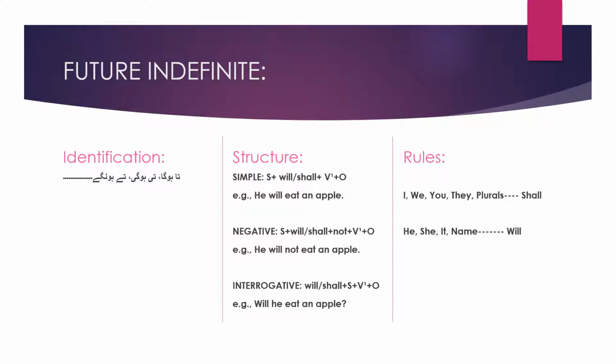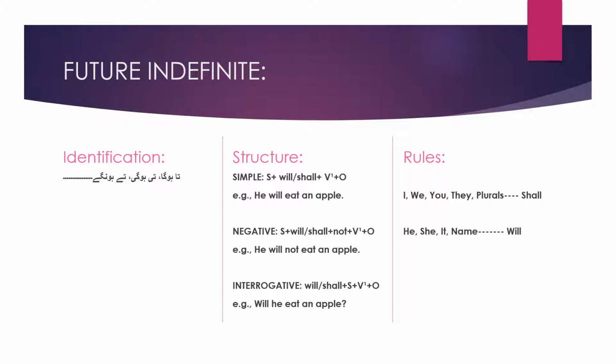Its Urdu identification is ta hoga, ti hogi, te honge. For example, you can say jata hoga, jati hogi, aata hoga, khata hoga, etc. Its English structure for affirmative or simple tense is subject plus will, shall plus verb first form plus object. So example again was our earlier one, वो सेब खाता होगा. He will eat an apple.